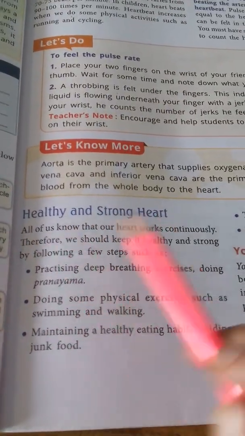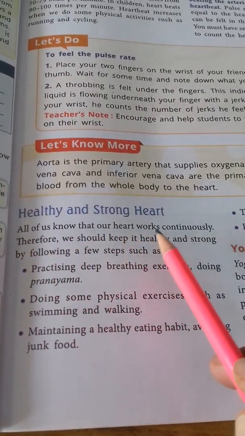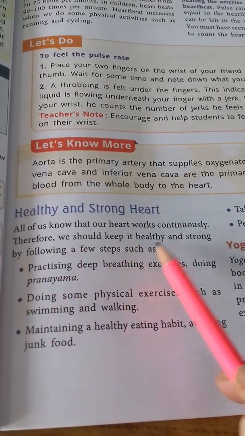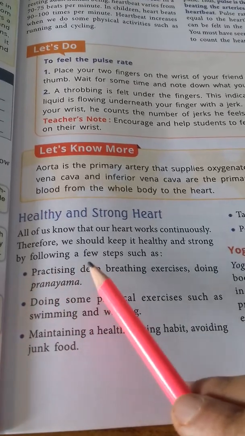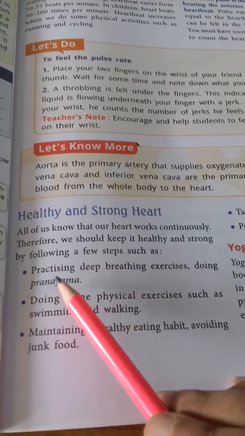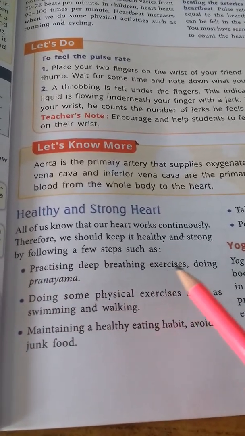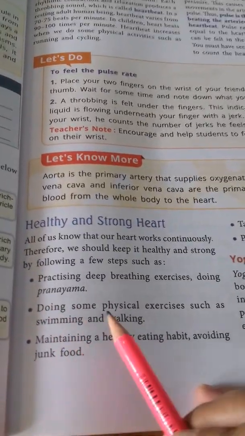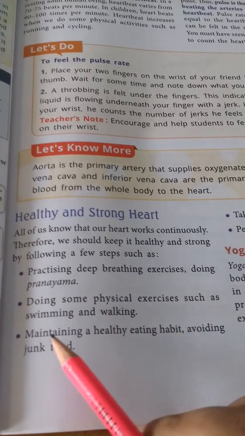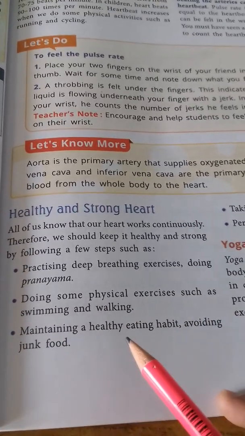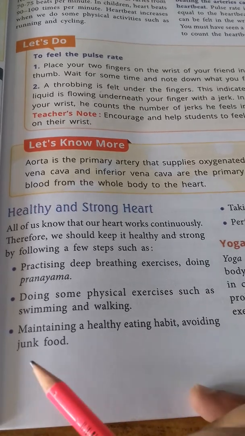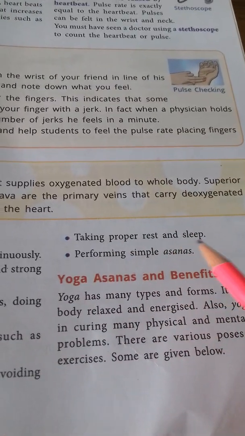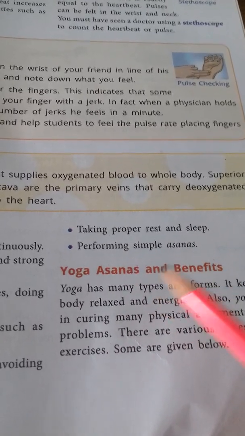Healthy and strong heart. All of us know that our heart works continuously. Therefore, we should keep it healthy and strong by following a few steps such as practicing deep breathing exercises, doing pranayama, doing some physical exercises such as swimming and walking, maintaining a healthy eating habit, avoiding junk food, taking proper rest and sleep, performing sleep asanas.